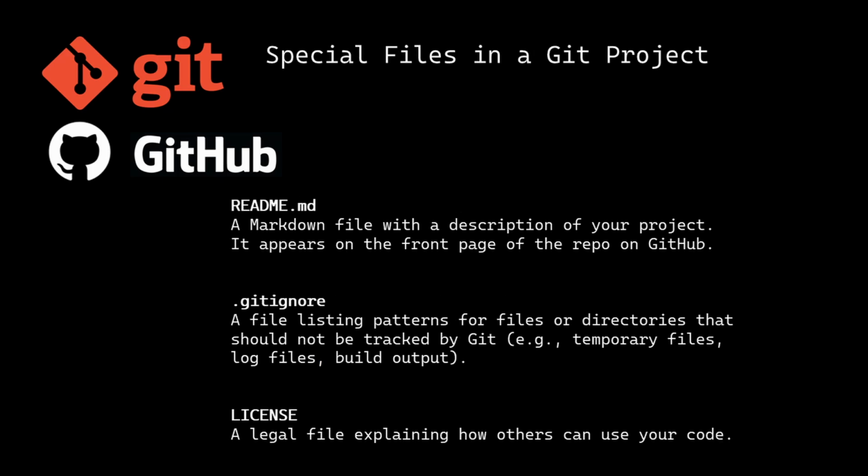Special files in a Git project. Here we are going to look at the special files that you can see in different Git projects. README, which we have talked about before. README.md is a markdown file with a description of your project. It appears on the front page of the repo on GitHub. .gitignore is a file listing patterns for files or directories that should not be tracked by Git. This includes temporary files, work files, and builds. And LICENSE is a legal file that explains how others can use your code.